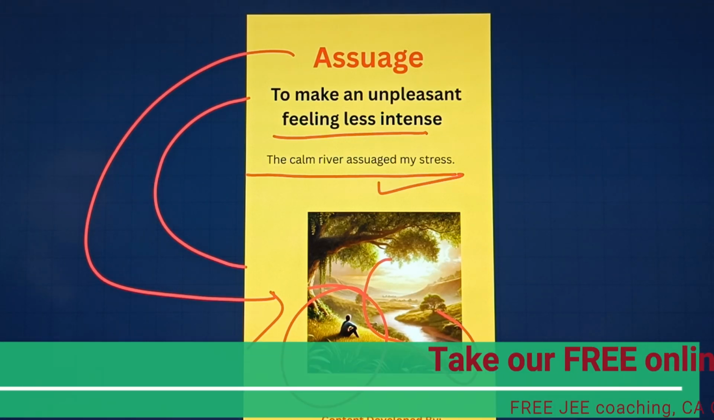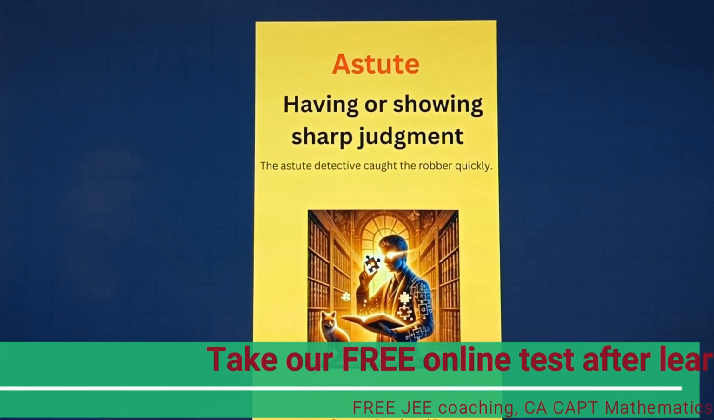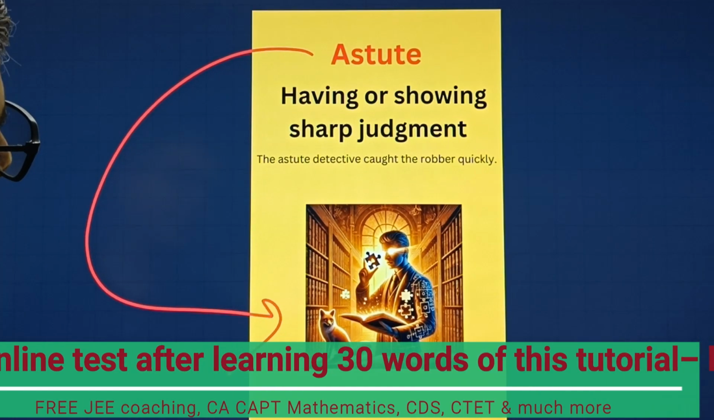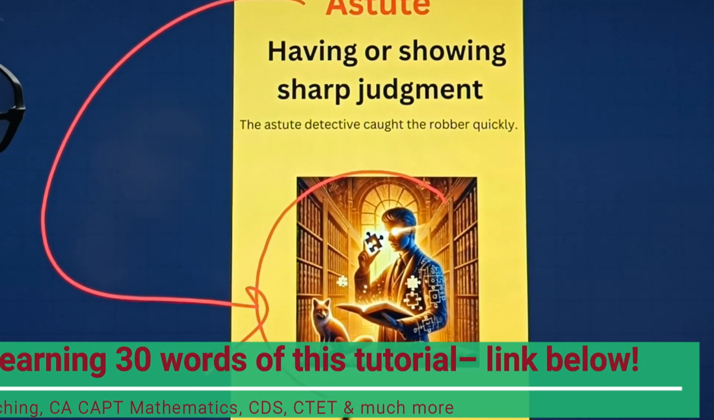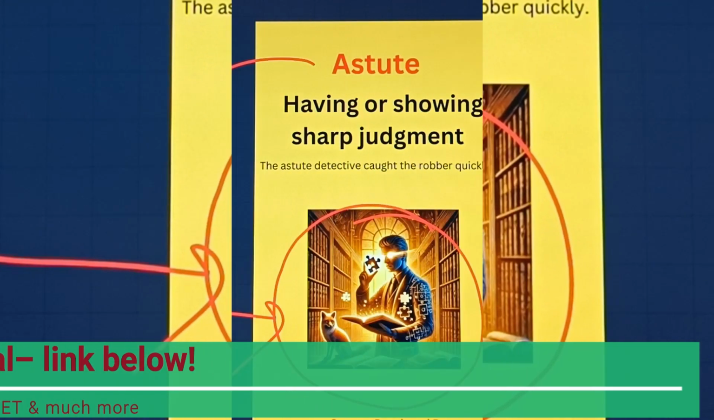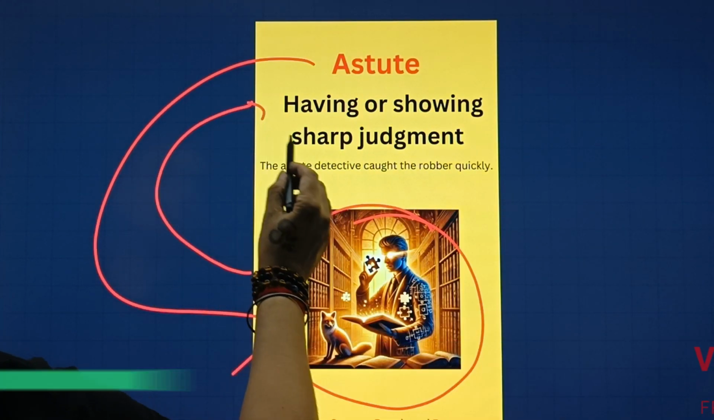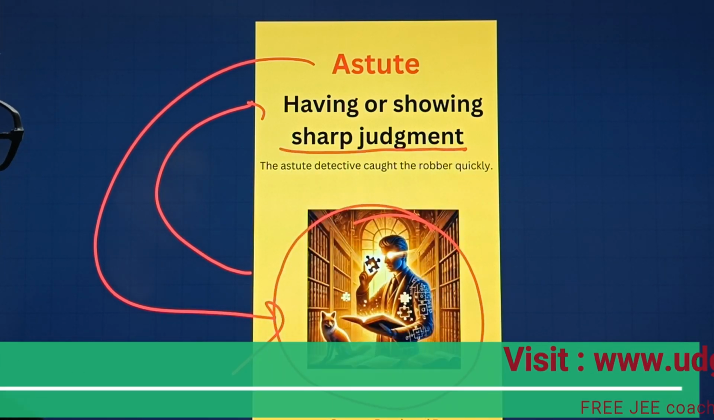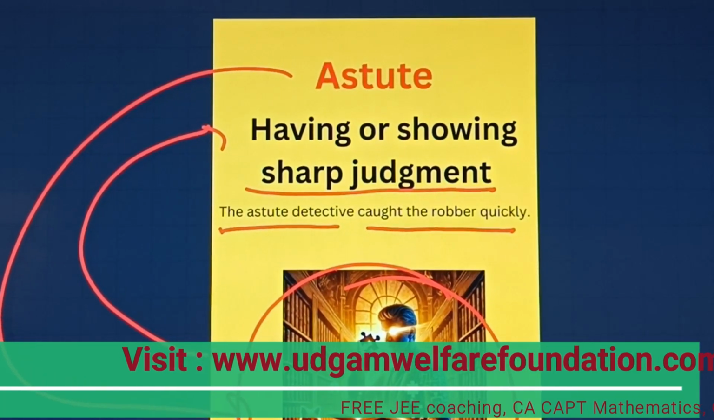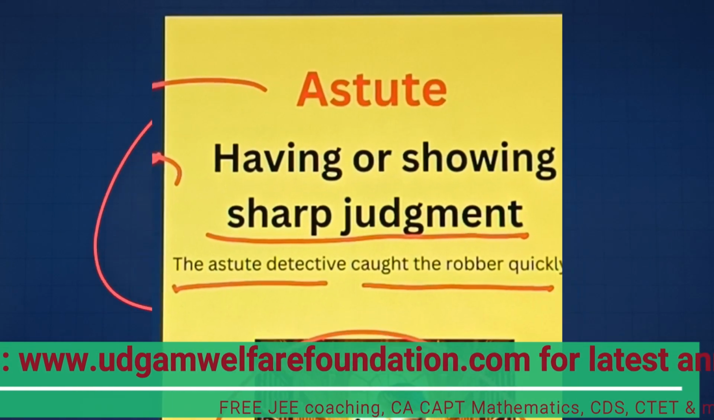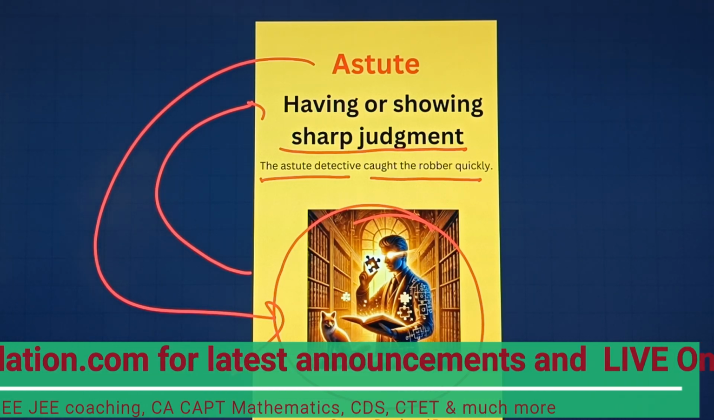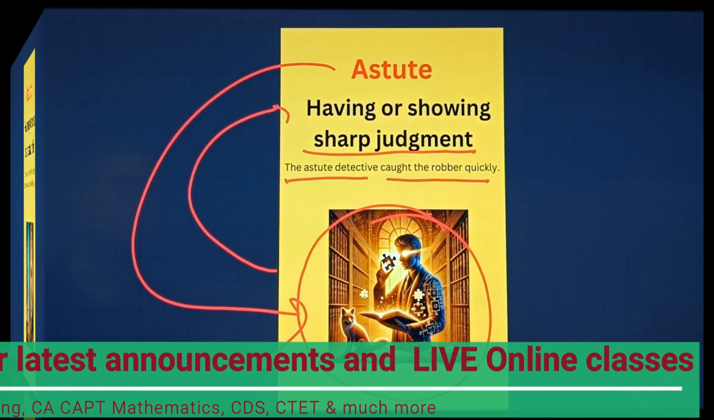Now let's move towards our next word. So students, this is our next word, which is astute. Now let's understand with the help of this particular picture here. A person who seems to be like a detective or something like that. Now let's understand the meaning. Having or showing sharp judgment here. The astute detective caught the robber quickly. Very interesting. So this picture is quite similar to the meaning of this particular word, which is astute, having or showing sharp judgment.